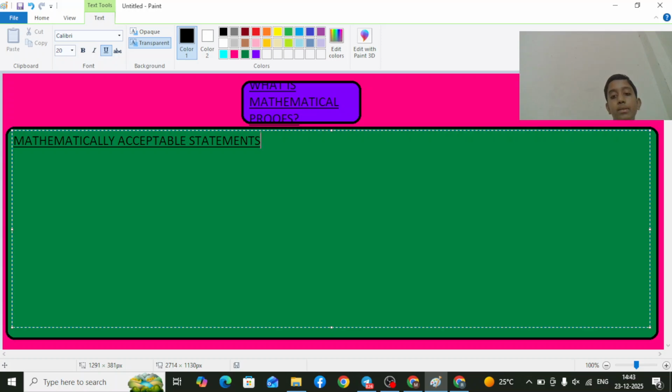Now we are going to learn about the mathematically acceptable statements. What are they? In this section, I am going to try to explain the mathematical proofs' acceptable statements by using grammar sentences.